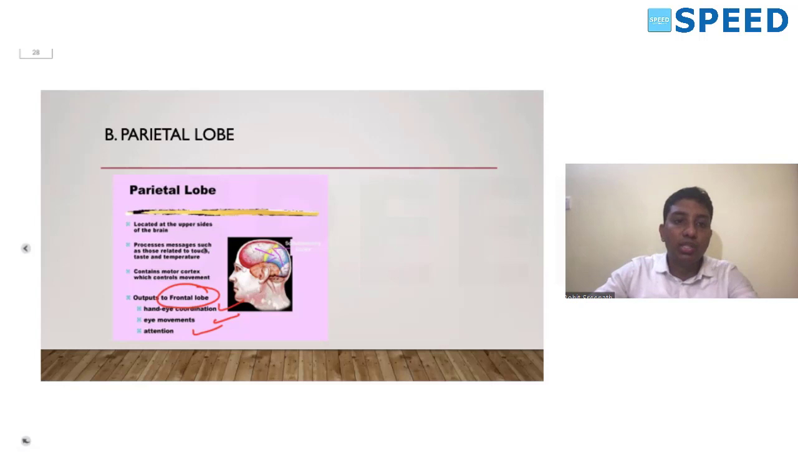Also, the parietal lobe processes messages such as touch, taste, and temperature. Touch, temperature, and taste are modulated by the parietal lobe. It also contains the motor cortex which controls movement.